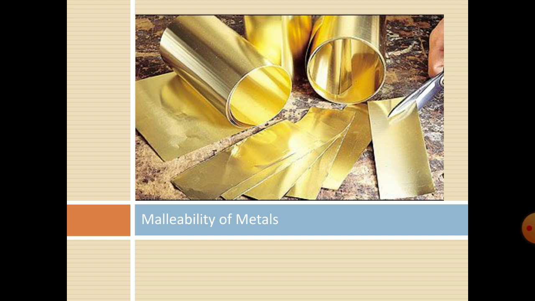Now let us understand this. This is a prime example of malleability. This is one metal, and it is first beaten and formed into a sheet-like structure. Then we can rotate that and create a cylindrical shape of that metal.